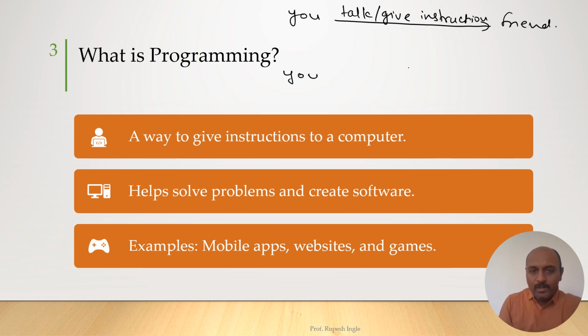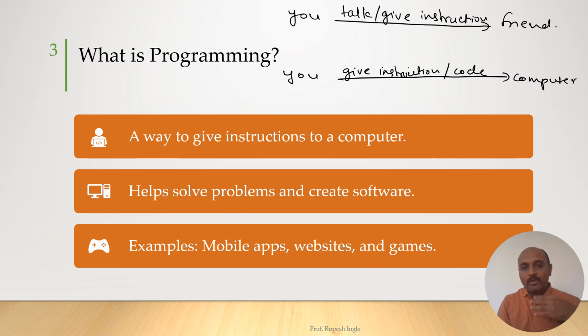Similarly, if you want to talk to the computer, or give instructions to the computer, then we give instructions or we write code for the computer. When you communicate with your friend, it is called talking or communication, right? When you give instructions to the computer, this process is called programming. You can relate it with talking to your friend.